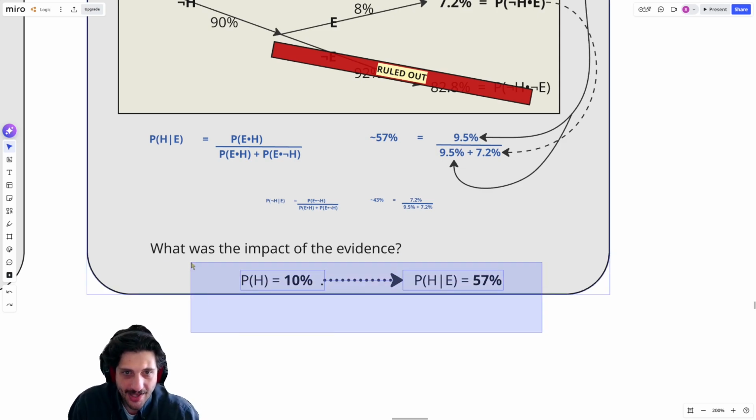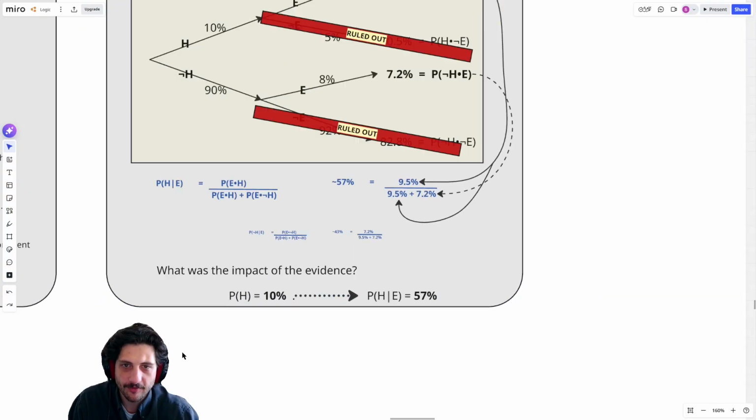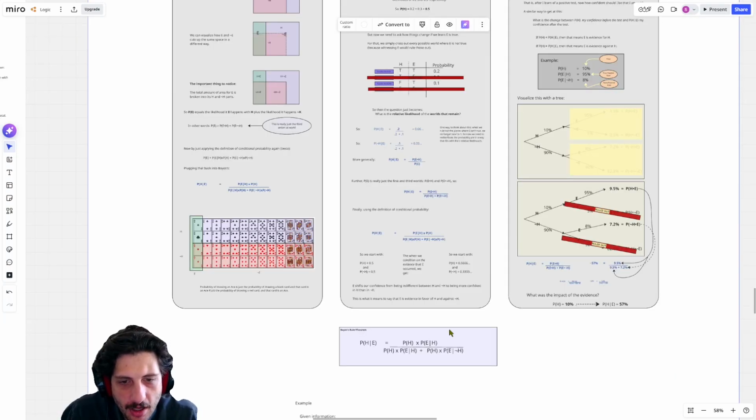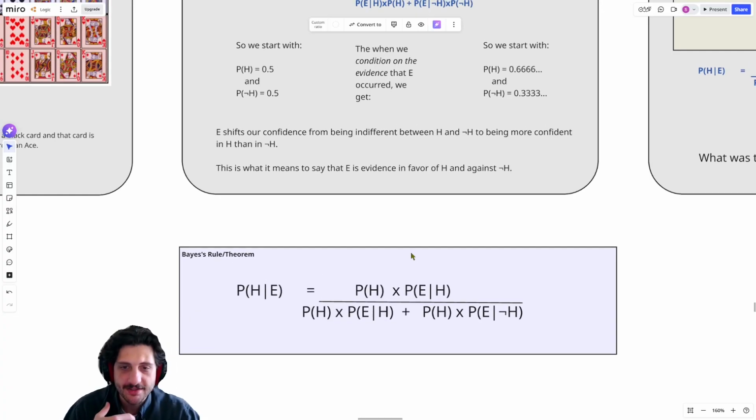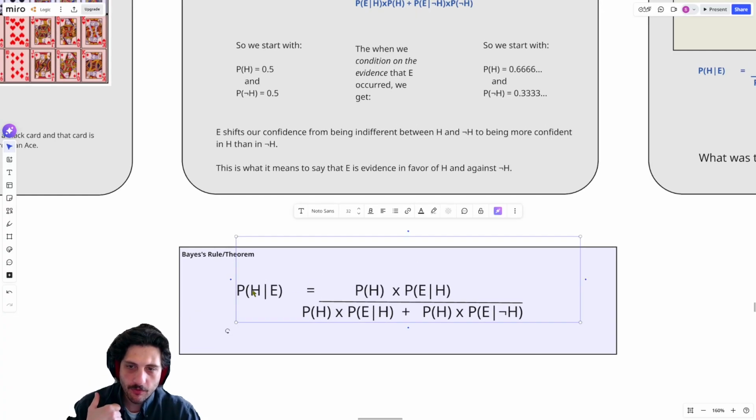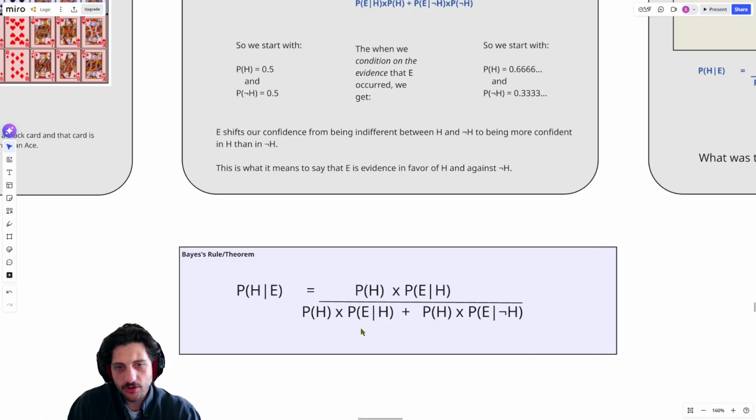That's what captures the actual quality of the evidence itself. So each one of these is meant to get us all to the same place, which is just Bayes' rule, also known as Bayes' theorem. And the idea is that whenever we are trying to figure out the probability of some hypothesis given some evidence, we can figure that out using essentially three pieces of information.